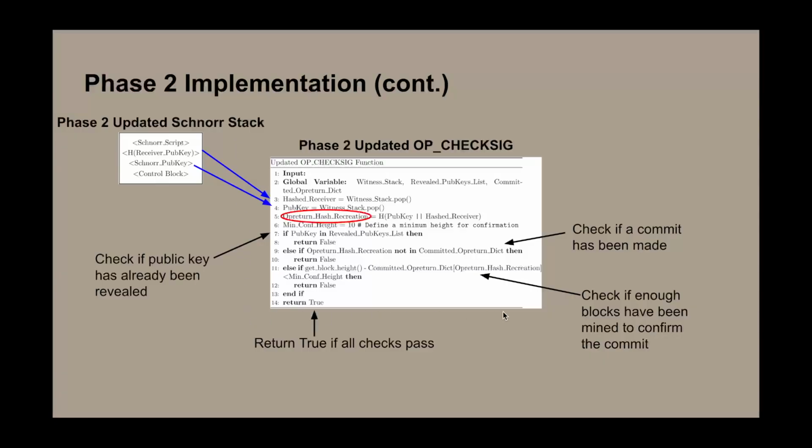So let's look at what happens if a user does send a Schnorr transaction after they have already made a commit. The process would actually be very similar, as in the witness verification and the process script function that we showed earlier.